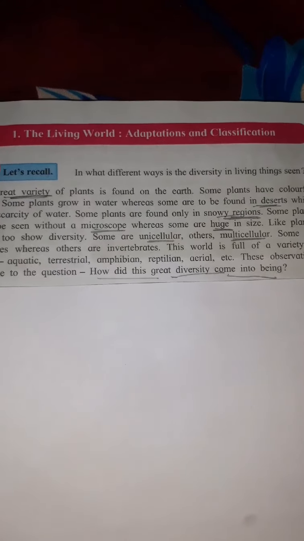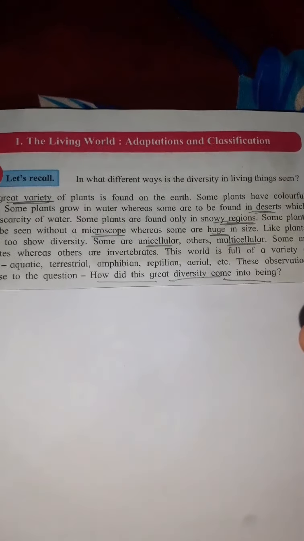And classification is a method where the different types of plants and animals are grouped into some groups based on some similar characters so that we can study them easily. So we are going to see the adaptations and classification of plants and animals.